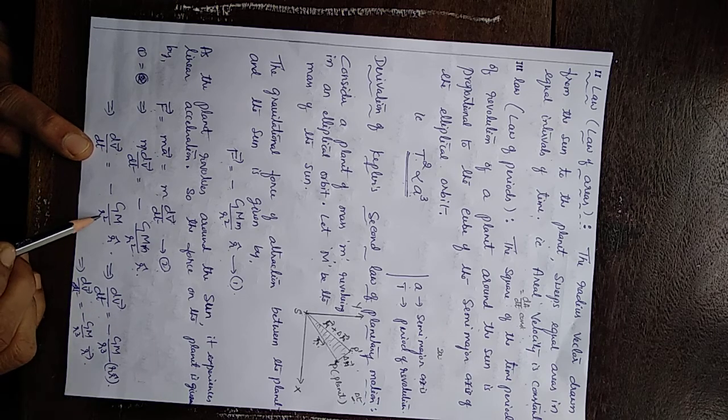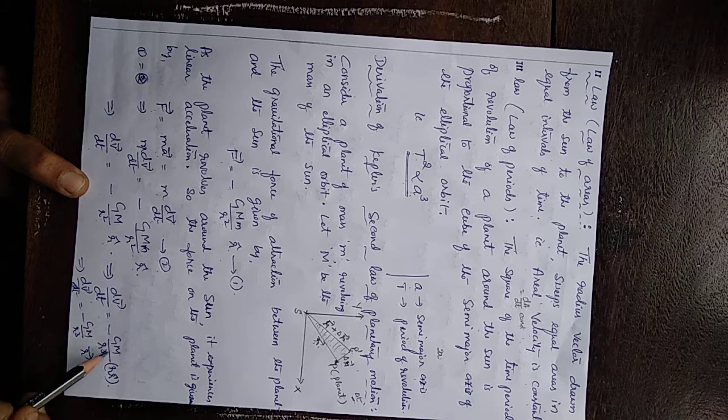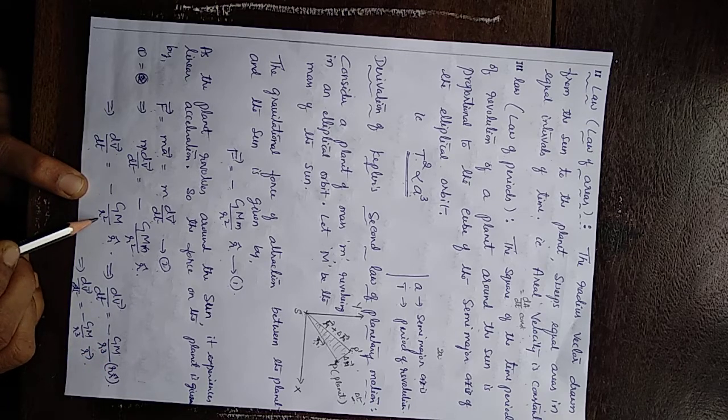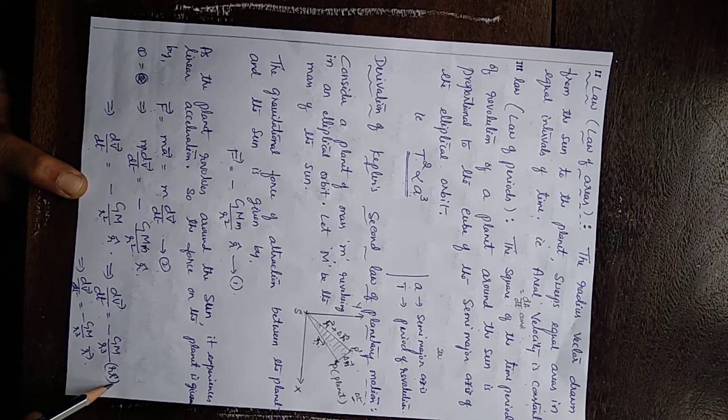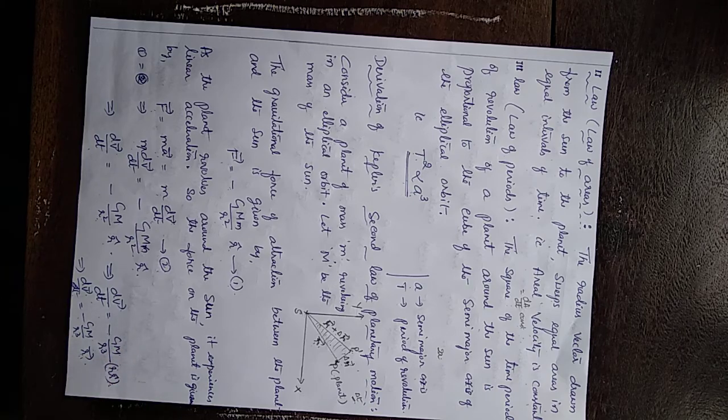So this expression becomes minus GM by r cube. One r here makes r cube, and one r in the numerator gives r cap. What is r cap? r vector. So dv vector by dt is minus GM by r cube into r vector. Now, further simplification.